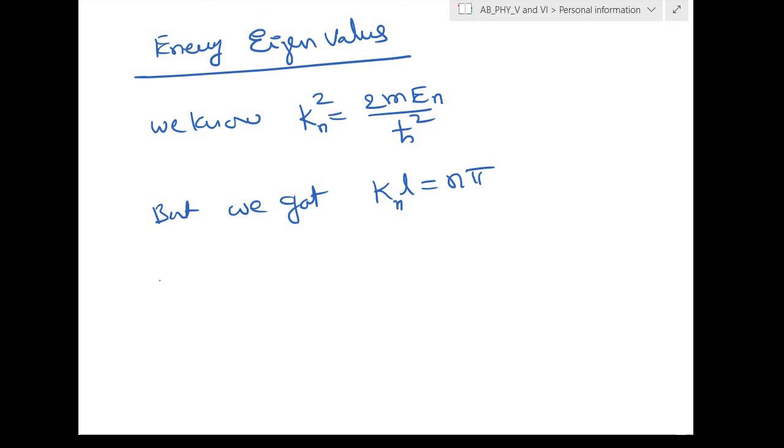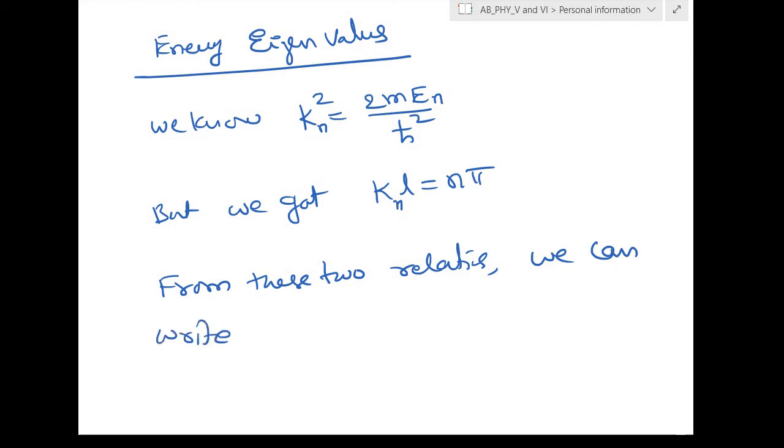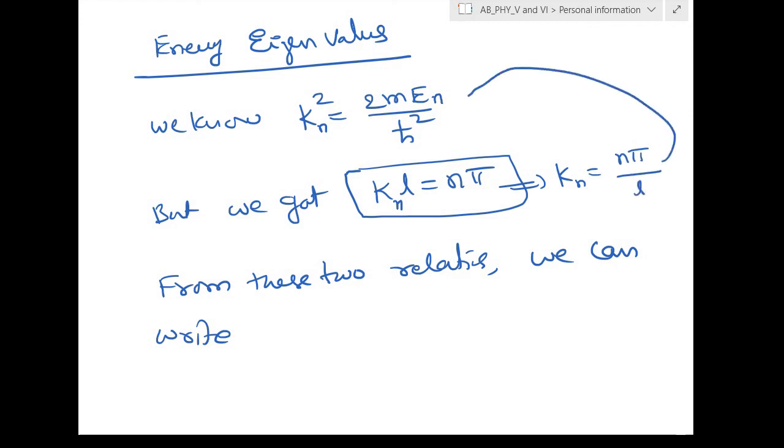So from these two relations, we can write k square from here. So kn will be equal to n pi by L. Now you substitute, this will be here. Then we can write n square pi square by L square equals 2m En by h square.